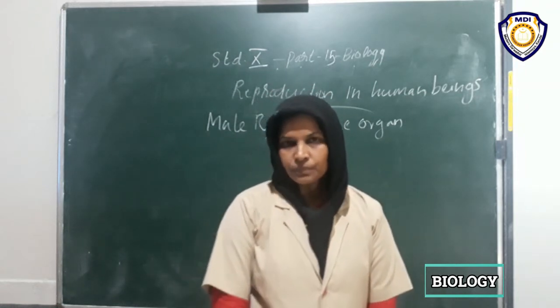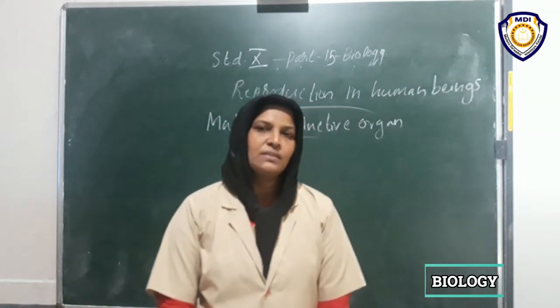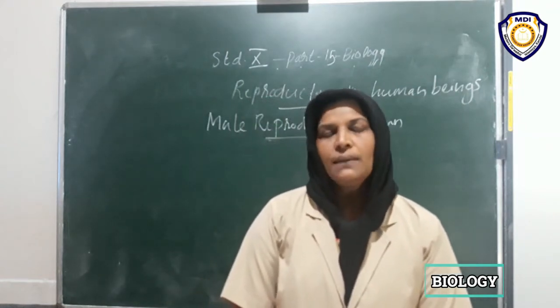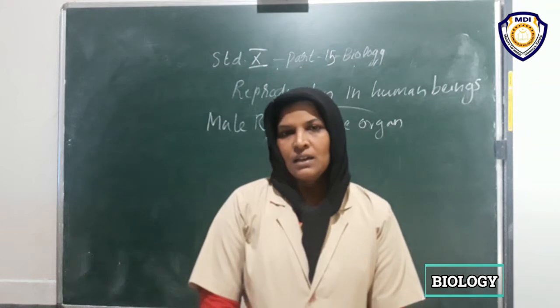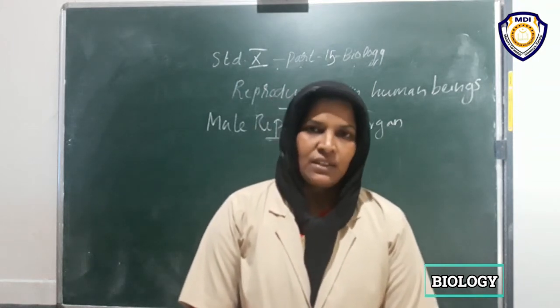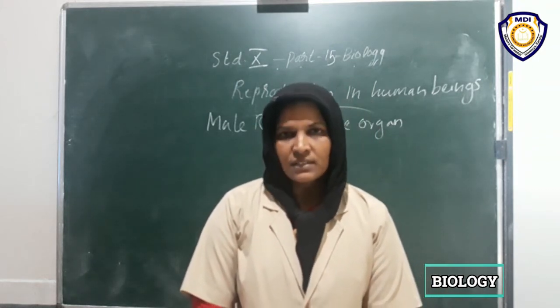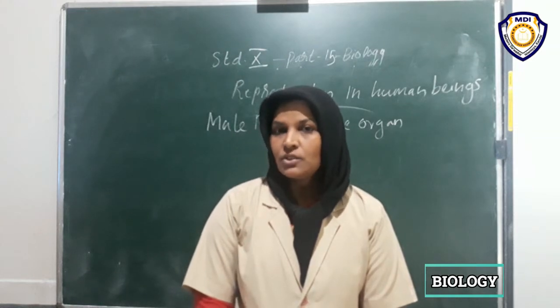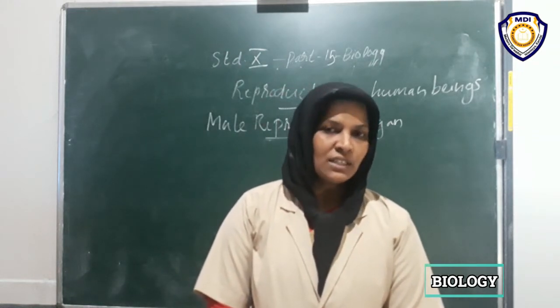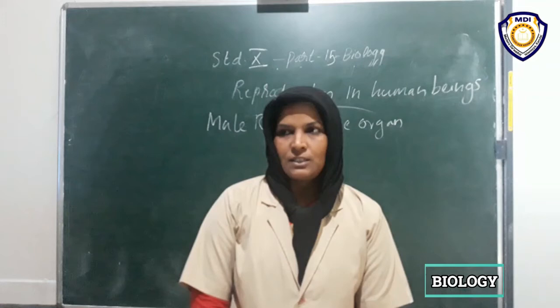Are you clear? Then from each testis there arises a tube. This tube is called the vas deferens. It arises from each testis, a pair of testes.